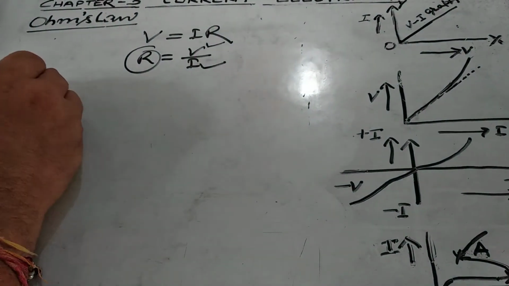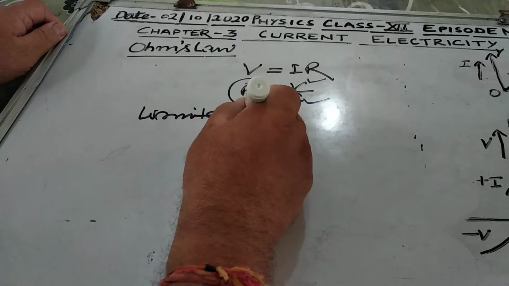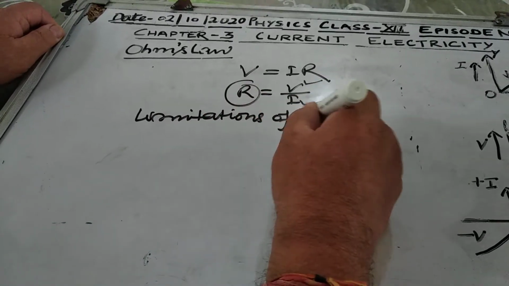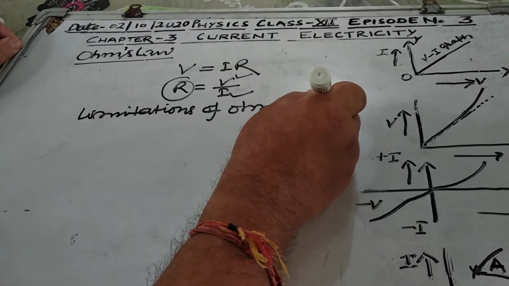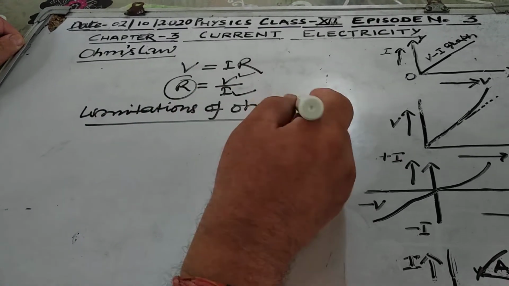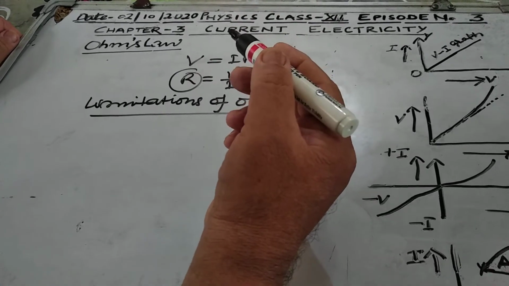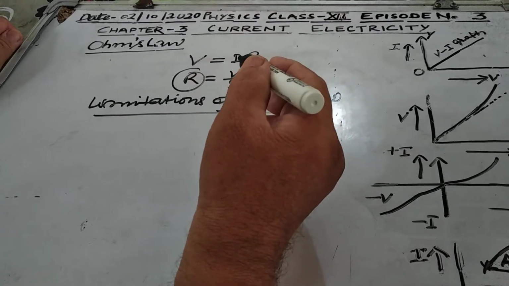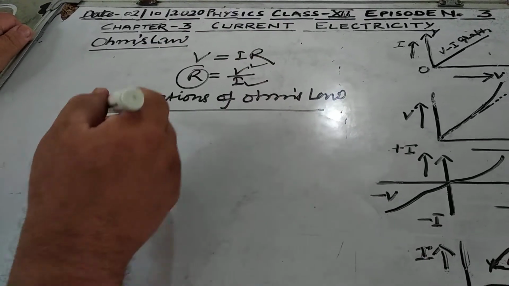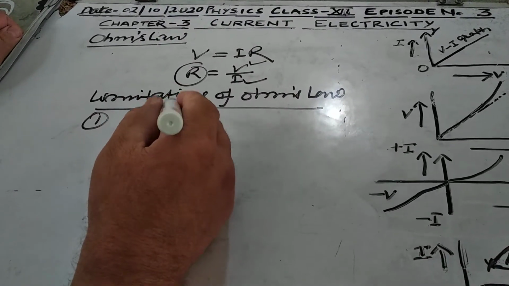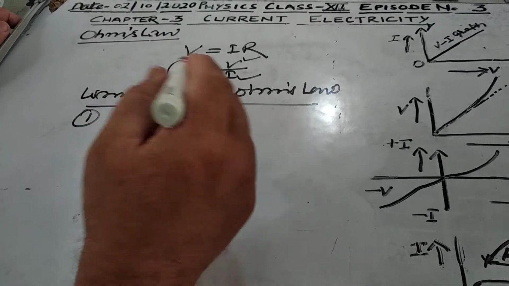Now the next is the limitations of Ohm's law. So there are some limitations of Ohm's law. Ohm's law is not a fundamental law of nature, and the first limitation is that potential difference may vary non-linearly with the current.